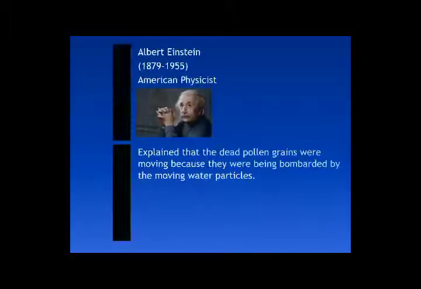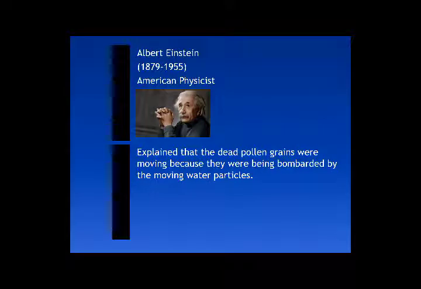Now, Albert Einstein was an American physicist and the time duration was 1879 to 1955. He explained that the dead pollen grains were moving because they were being bombarded by the moving water particles.